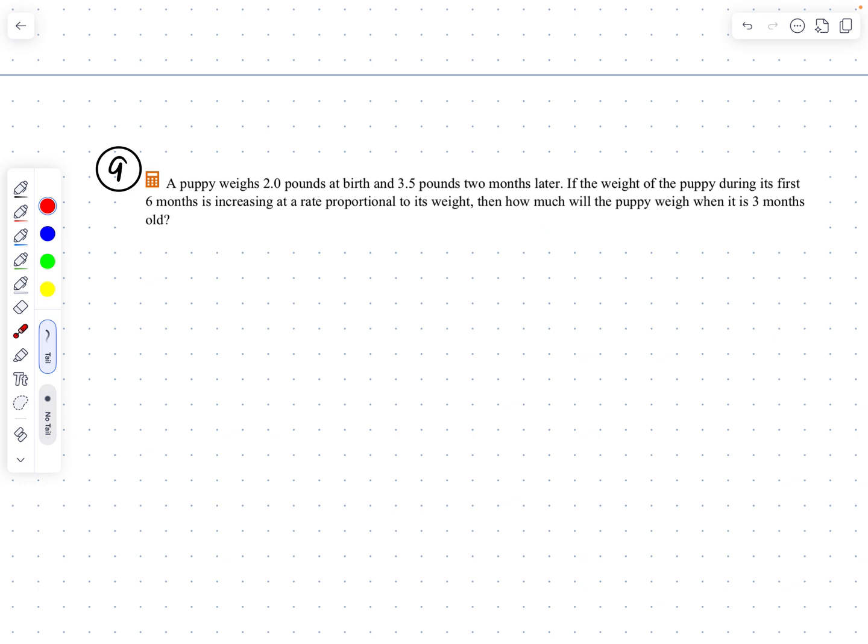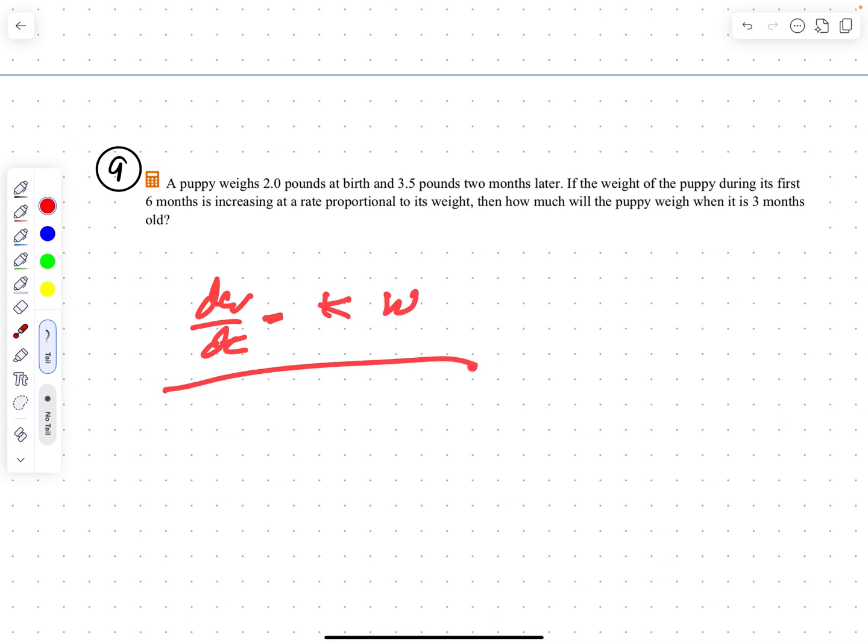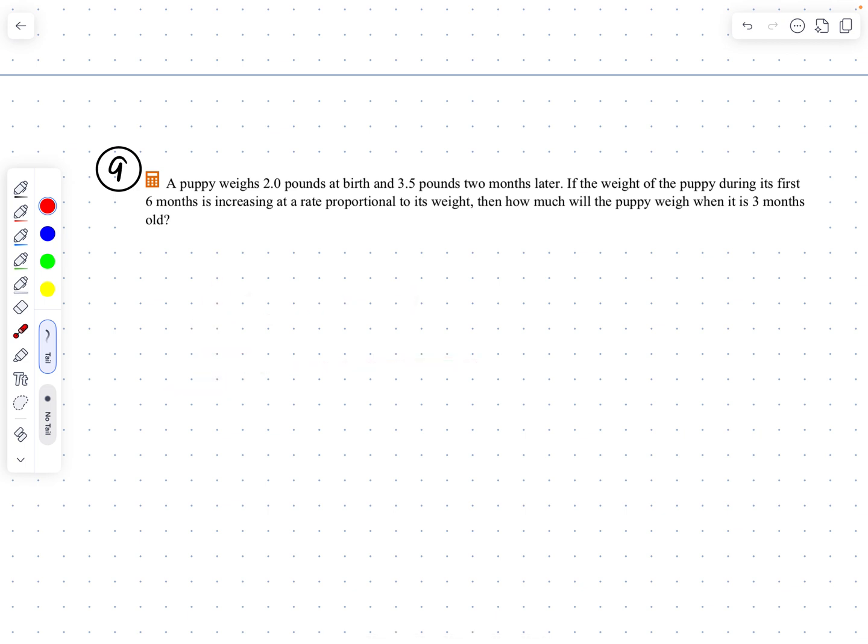Okay, so they're telling us that the puppy's weight change, dW/dt, is equal to some constant times the weight. So that sort of makes sense, right? And I think I may use p on this one, p for puppy's weight. So dp/dt equals kp. That's a basic differential equation, and one of the exercises about writing differential equations when there's a direct proportional relationship, that's the way it shows up.